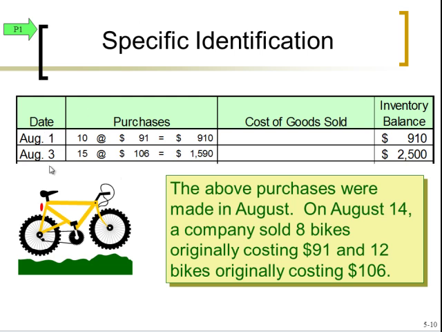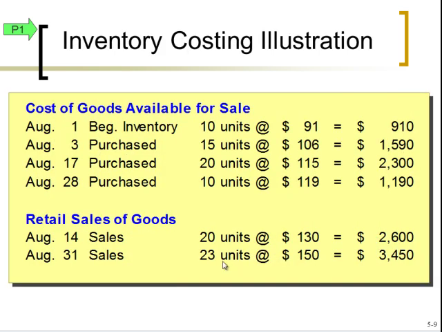So here we have two layers, August 1st, August 3rd. Here's our quantity, our price, and our total balance. On August 14th, the company sold 8 bikes that originally cost $91. So they tell you 8 of these 10 bikes are going to be sold now. And then 12 bikes originally costing $106. So 12 of these 15 are now sold. So that gives us our 20 bikes. Remember, we sold 20 bikes here and then 23 bikes in the next layer.